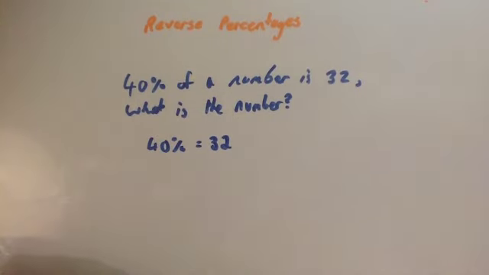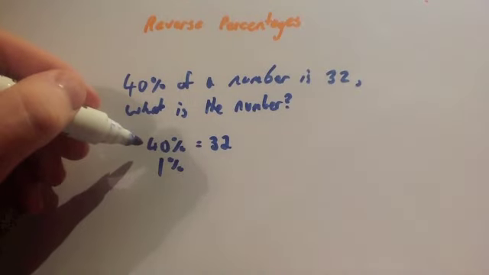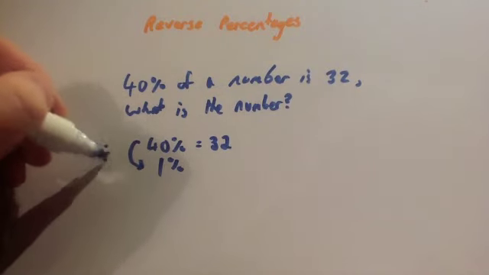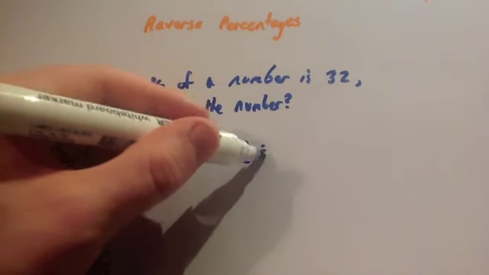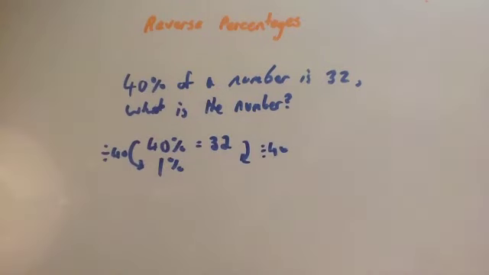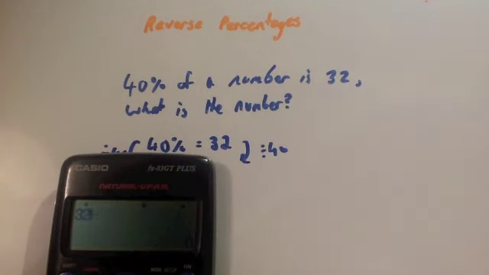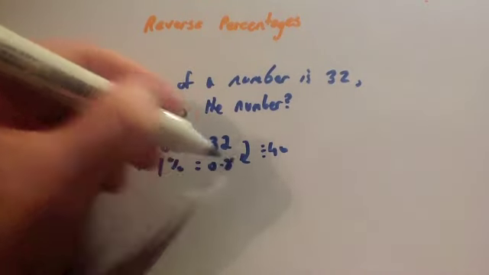Then what I do is I work out what 1% is. To get from 40% to 1%, I would divide by 40. So I would take my 32 and divide it by 40 as well. So I do 32 divided by 40 on my calculator and I get 0.8. So that equals 0.8. So that's 1%.